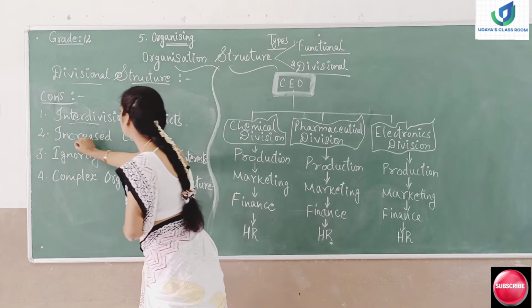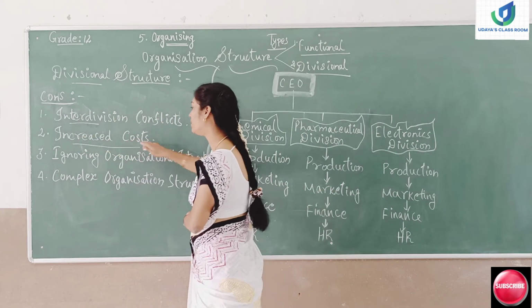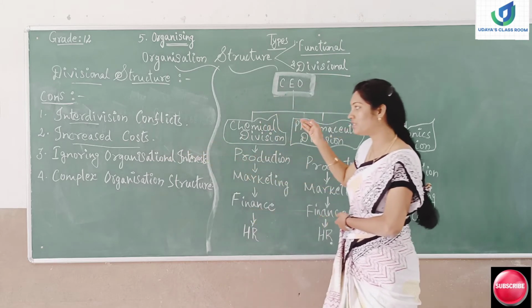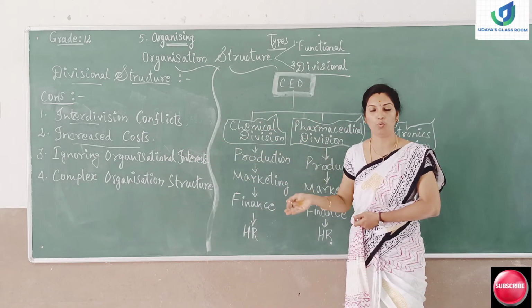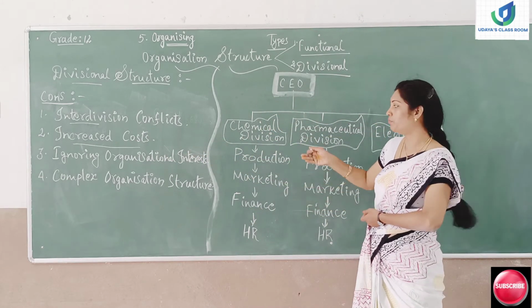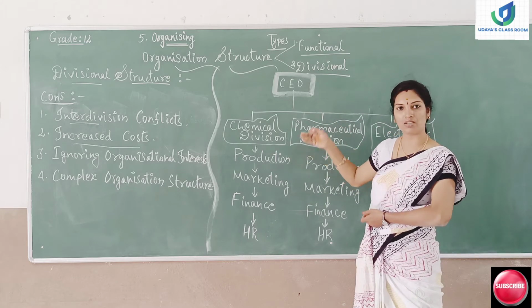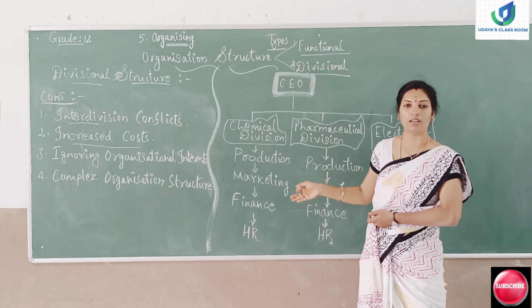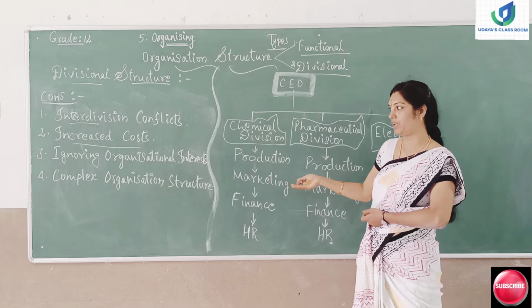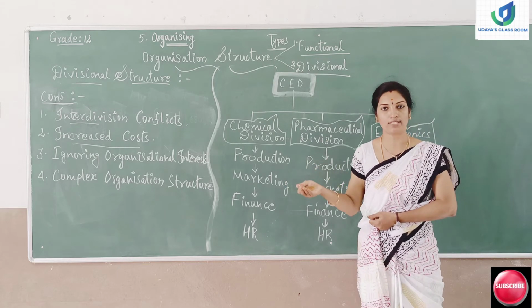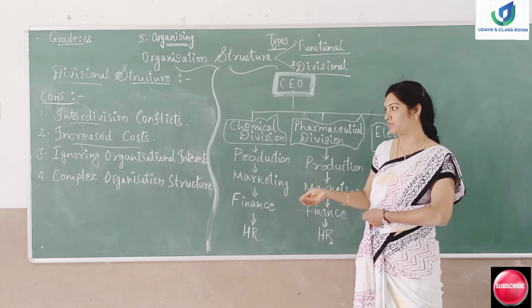Moving on to the next con, increased cost. The divisional structure will cost more. How will it cost more? Because each and every division is working independently. So when they work on their own, the cost factor also will increase.